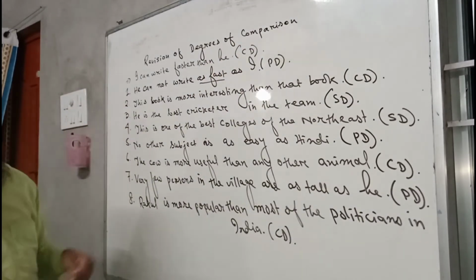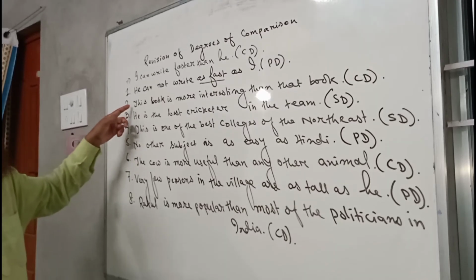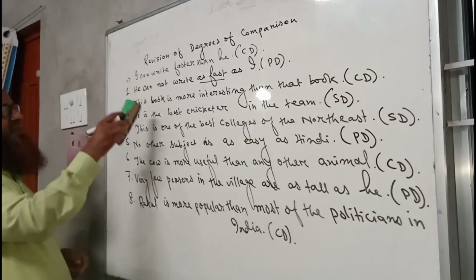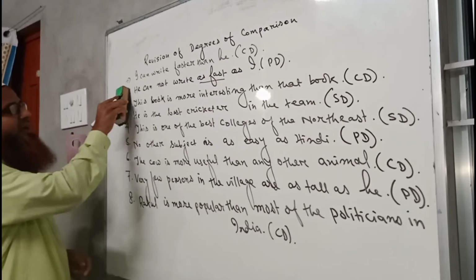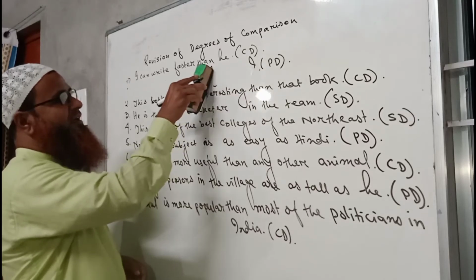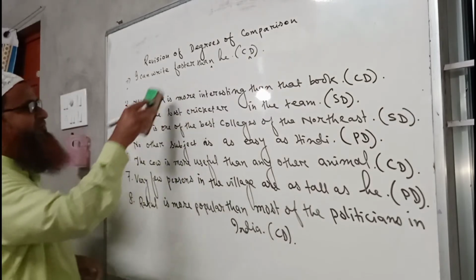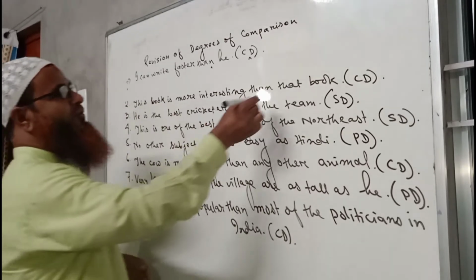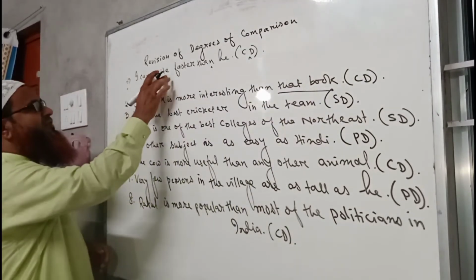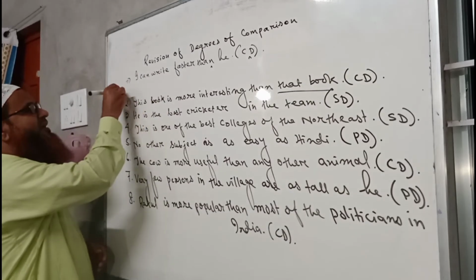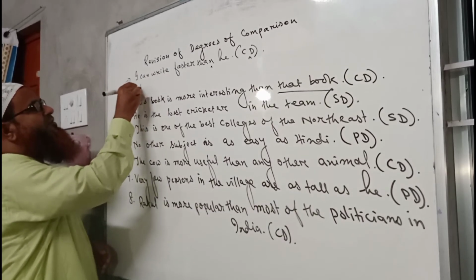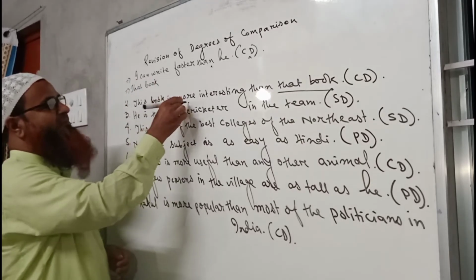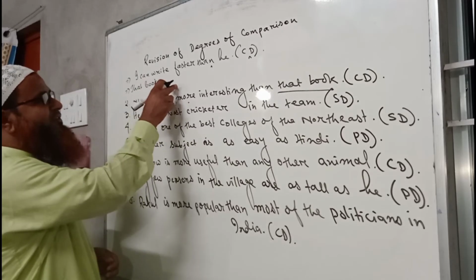Again, we come to the second sentence, which is written as: This book is more interesting than that book. So this is a sentence of comparative degree, and here the comparison is limited between the two subjects only. One is this book, another is that book. So that book will come at the beginning of the sentence. It must be written in positive. Here not is not present, that is why we have to write not here.